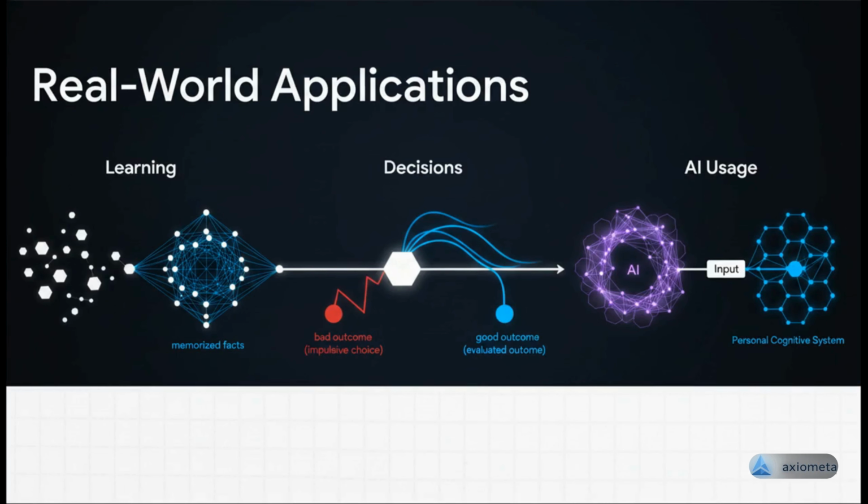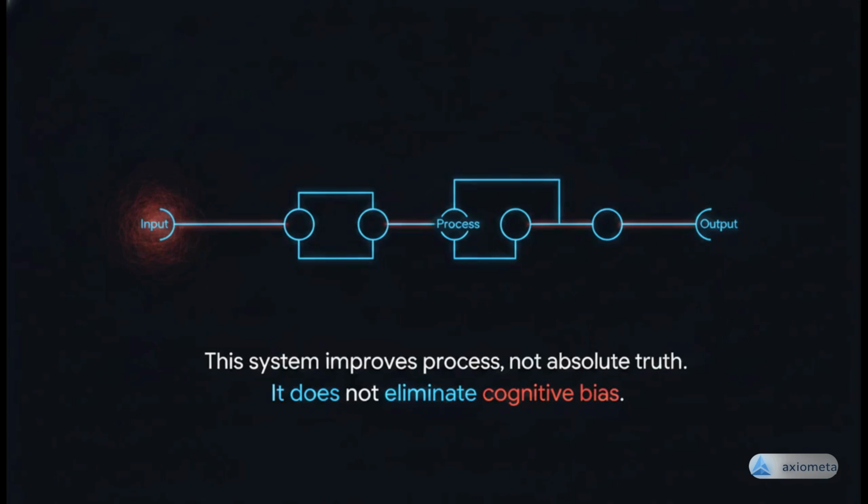So where does this apply in the real world? Well, in learning, it shifts your focus from just memorizing facts to building conceptual models. In decision-making, it replaces gut-feeling impulse with methodical evaluation. And in the age of AI, it frames AI correctly, as a powerful source of input, not as a final authority on output. But again, we must define the system's boundaries.